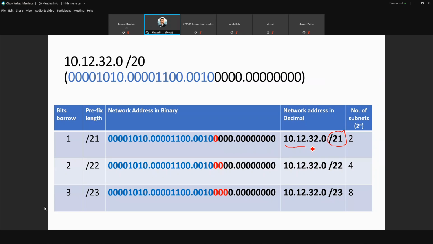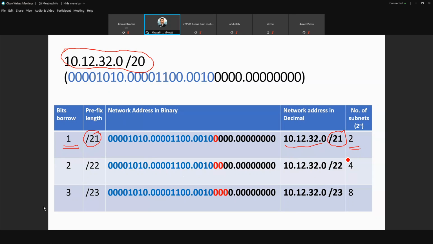Even though the number is the same as the original one, the prefix length is different. Before it was 20, now the prefix length becomes 21, because you borrowed 1 bit here. That's why the first subnet will always have the same number as the original network, and the only difference is the prefix length. Clear? That is if you want to have 2 subnets.